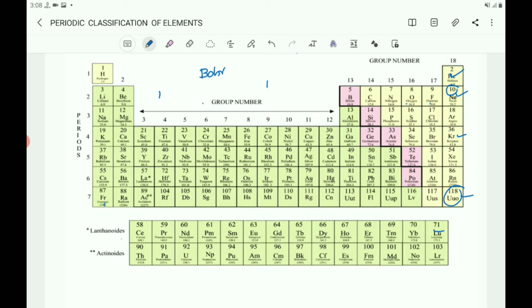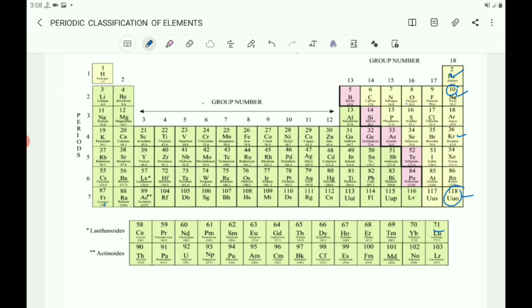As shown in the table, the modern periodic table is based on the electronic configuration of elements, even though the law is based on the atomic number. The properties of elements are the periodic function of their atomic number, and the table is based on the electronic configuration of elements. Elements are arranged in the order of increasing atomic numbers in periods and in groups.